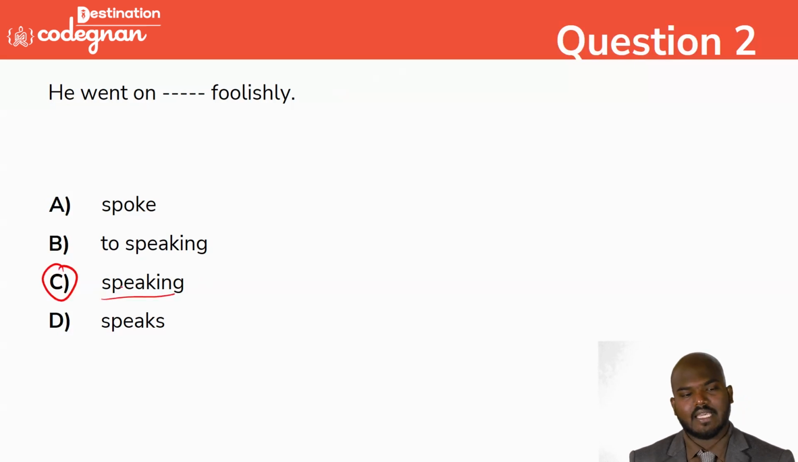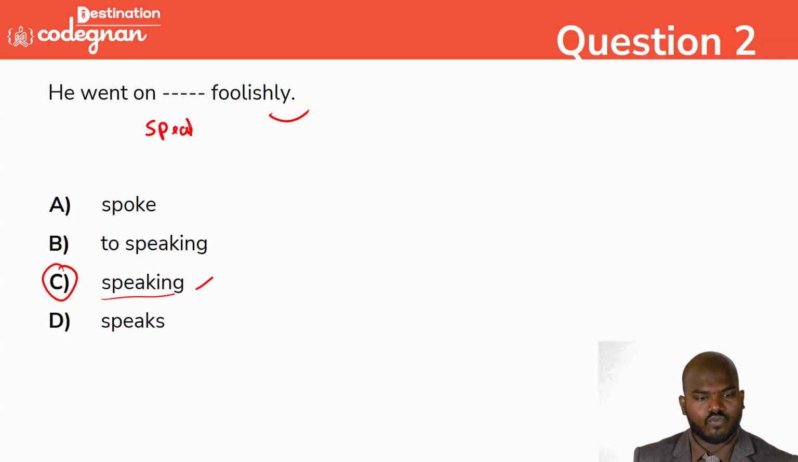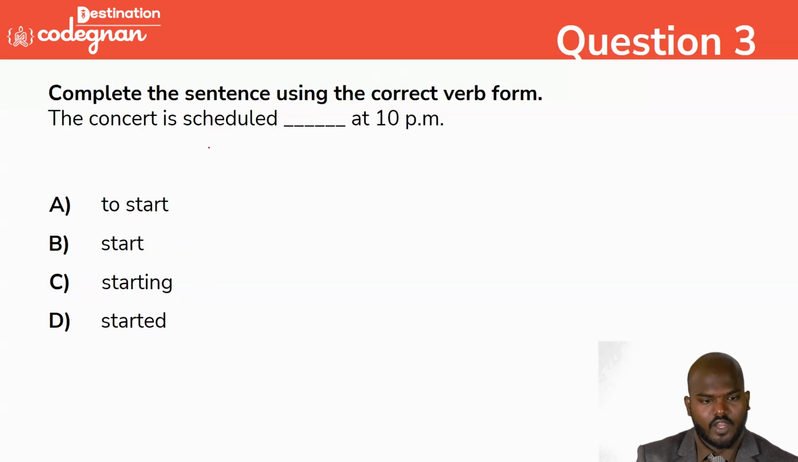Foolishly is just the word called an adverb. It is saying the place and it is representing now. So you can call it speaking, option C. That is, he went on speaking foolishly. That's the correct answer we can say here. Going to the next one.